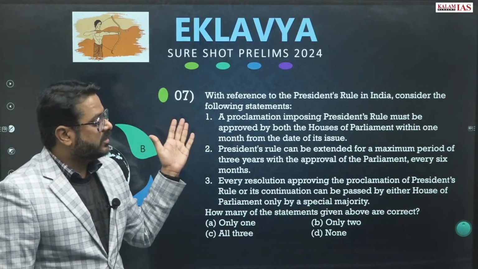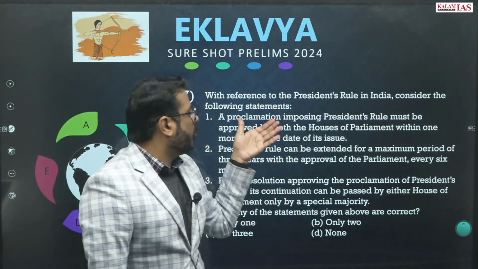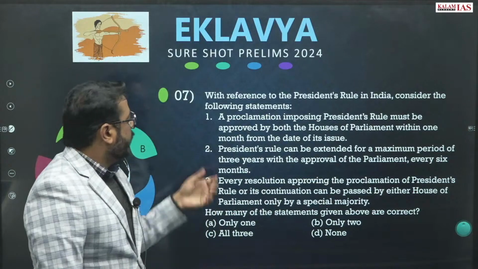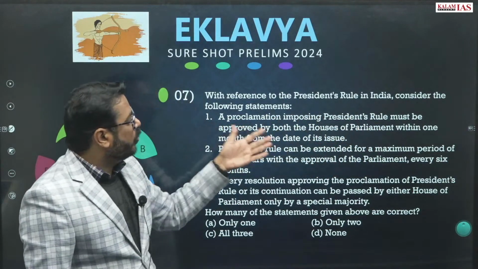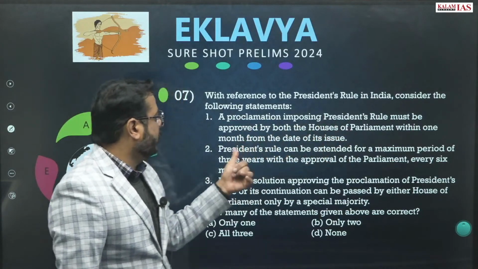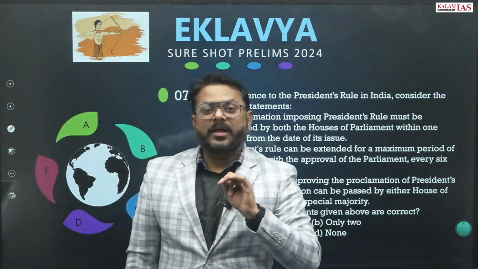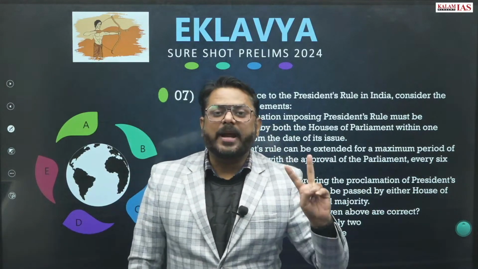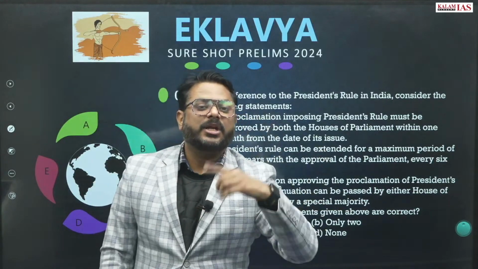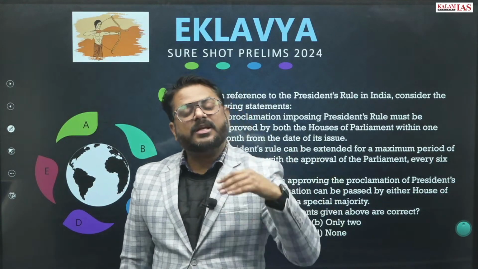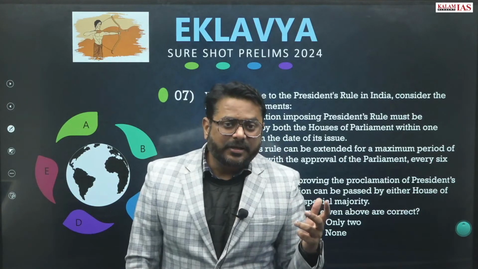Question number 7. With reference to the President's rule in India, consider the following statements. A proclamation imposing President's rule must be approved by both the houses of the Parliament within 1 month from the date of issue. So for the President's rule, it can be applied through 2 methods: either the governor gives a recommendation for the President's rule, or the President himself is satisfied that the President's rule has to be applied, right?